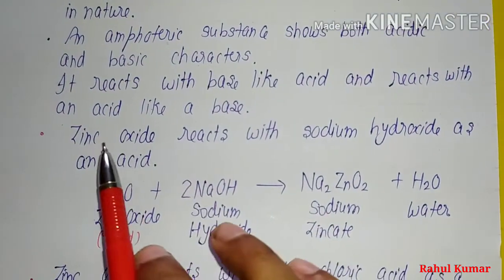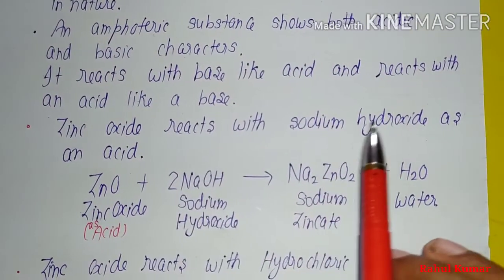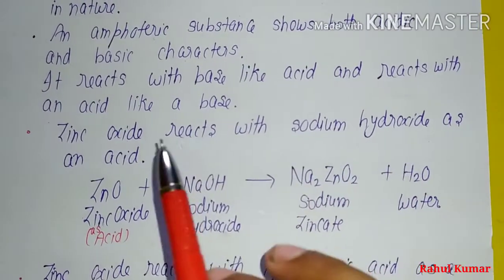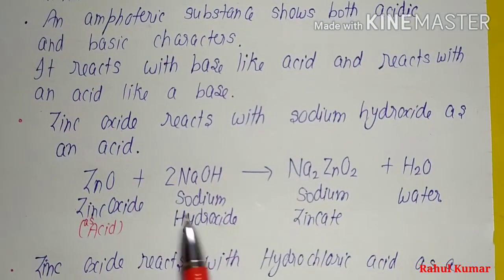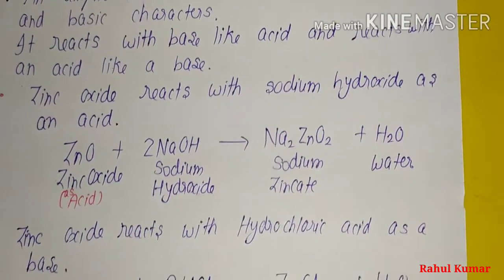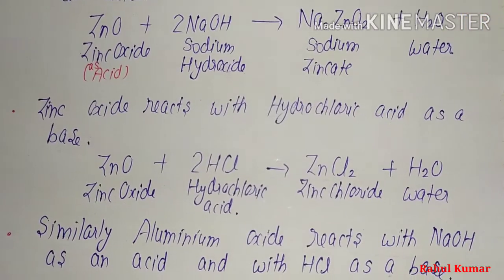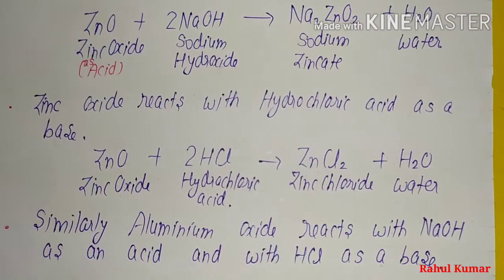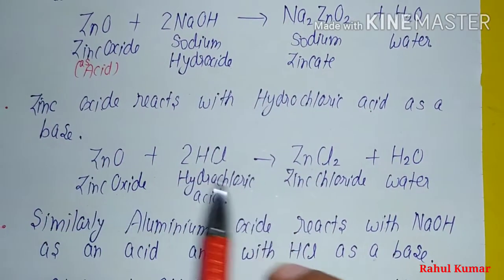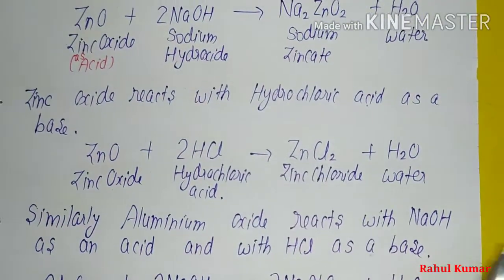We can see zinc oxide reacts with sodium hydroxide, which is a base, so zinc oxide behaves like an acid and forms sodium zincate. Zinc oxide reacts with hydrochloric acid, which is an acid, so zinc oxide behaves like a base and forms zinc chloride, ZnCl2.